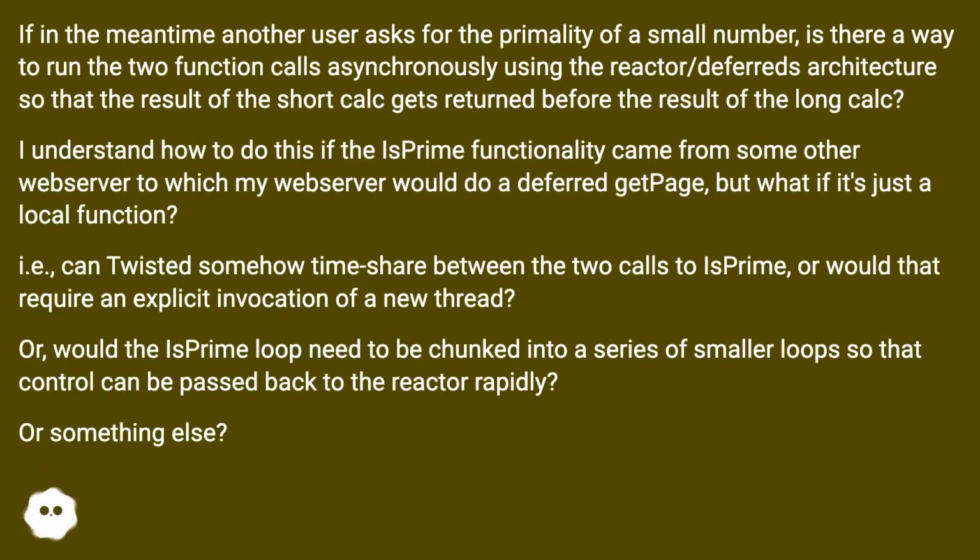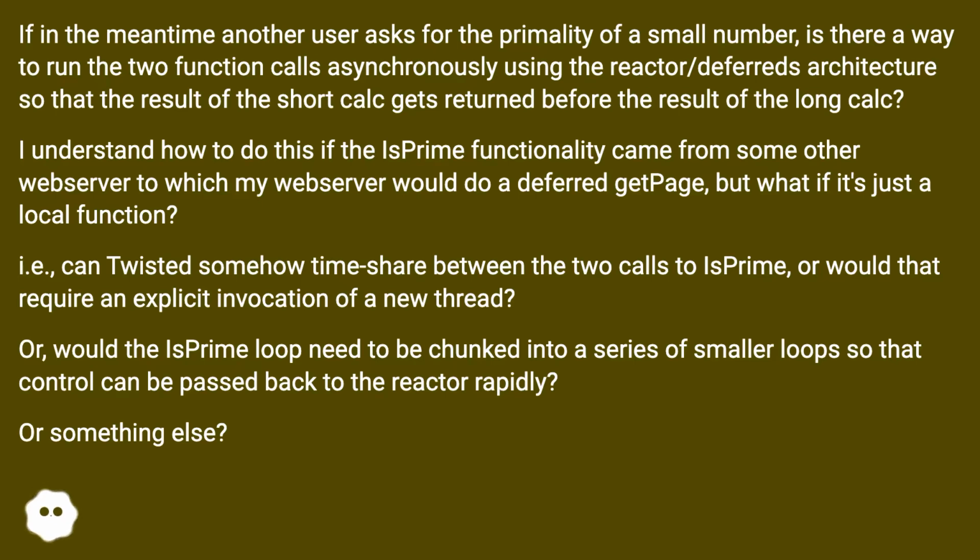If in the meantime another user asks for the primality of a small number, is there a way to run the two function calls asynchronously using the reactor/deferreds architecture so that the result of the short calc gets returned before the result of the long calc? I understand how to do this if the asprime functionality came from some other web server to which my web server would do a deferred getPage. But what if it's just a local function?